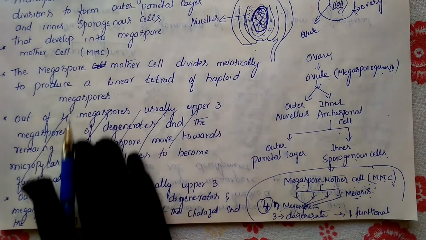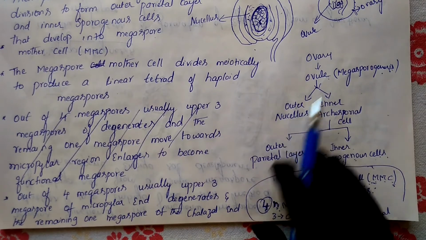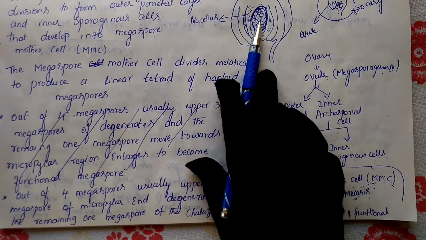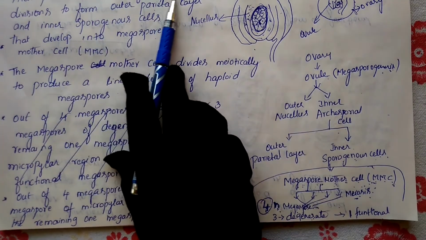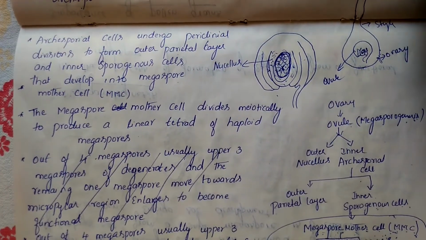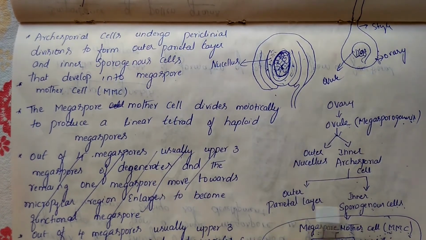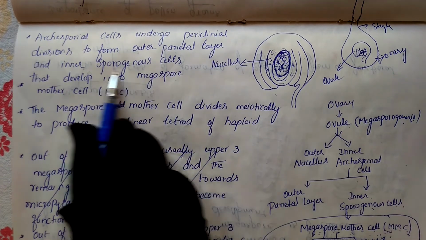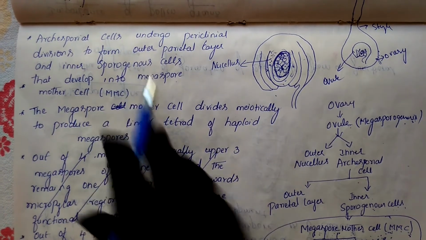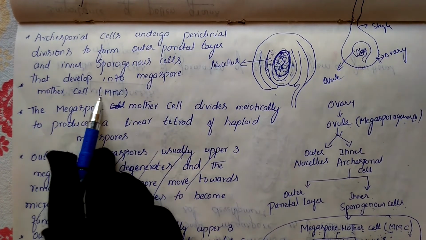So here I mentioned the points. See, as I said just now, the ovule contains outer nucellus and inner archesporial cells. These archesporial cells undergo periclinal division. The outer parietal cells form here and the inner sporogenous cells form, and these sporogenous cells develop into the megaspore mother cells.